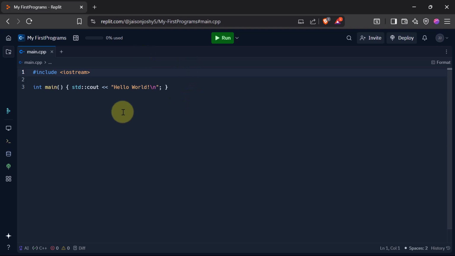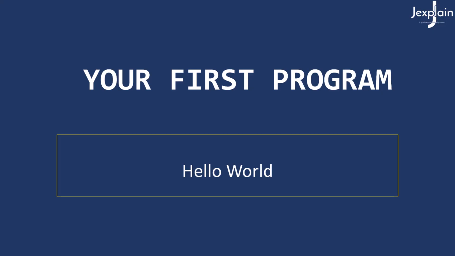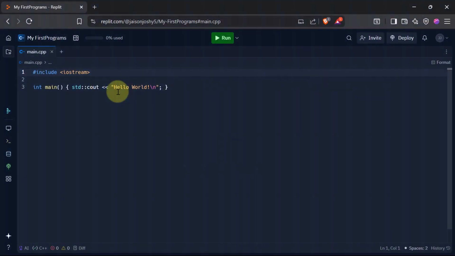You see that Replit already greets you with a simple code over here, which is the Hello World program. This is the traditional first program for any language, Hello World. Now let's look at this line by line and try to understand what this means.